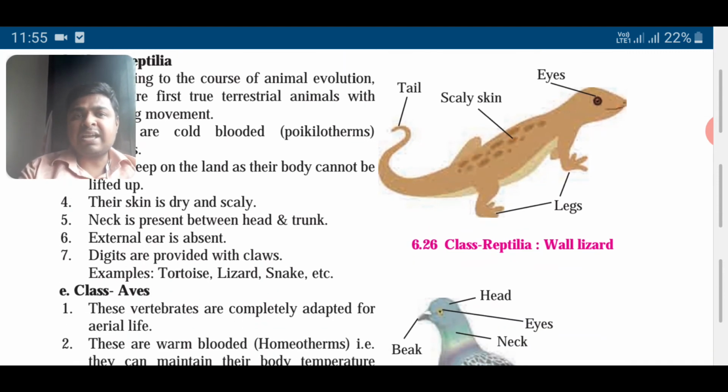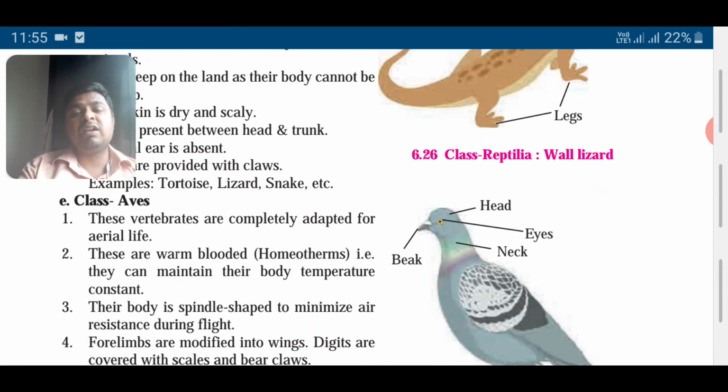Their skin is dry, with scales. Neck is present between head and trunk. External ear is absent, digits are provided with claws. So look at the picture, they have shown us a wall lizard. Tortoise and wall lizard are examples of reptiles. Then we have aves. Aves have evolved from dinosaurs, remember. Dinosaurs are considered to be reptiles, and some of those dinosaurs evolved